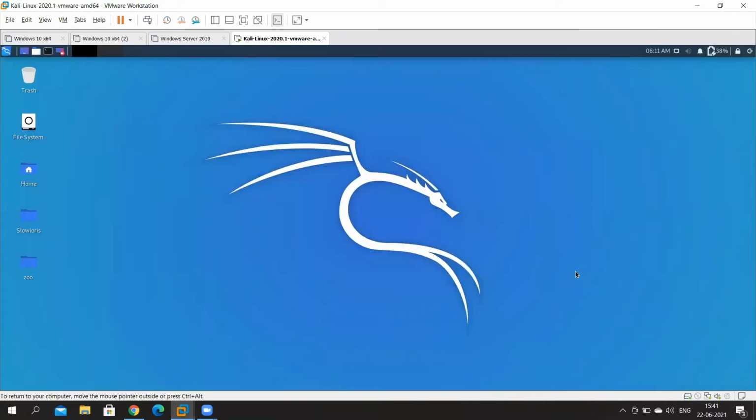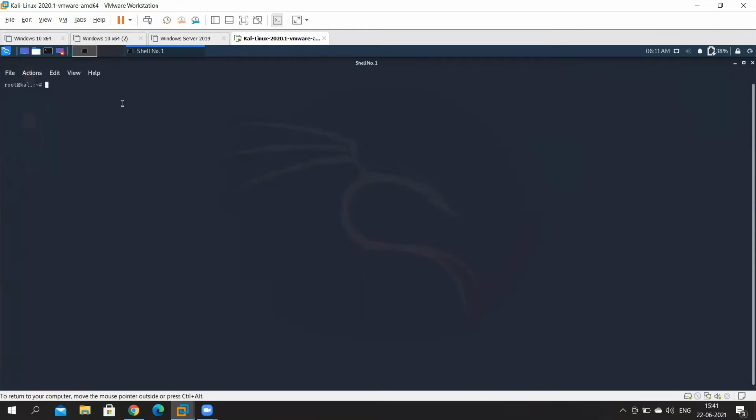So we're going to be doing some penetration testing right now, and we're going to see how reconnaissance actually works. To run theHarvester, you've got to go into the terminal of this machine and execute a command that you'll be seeing right now.